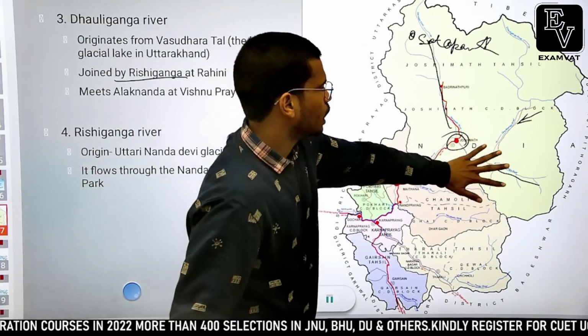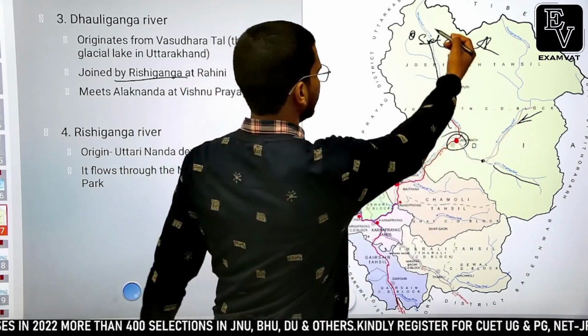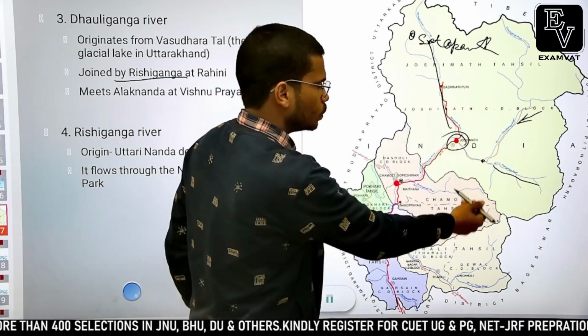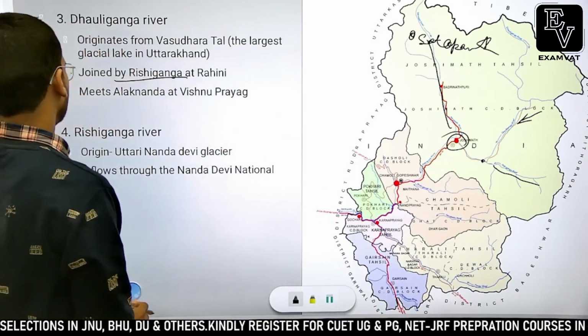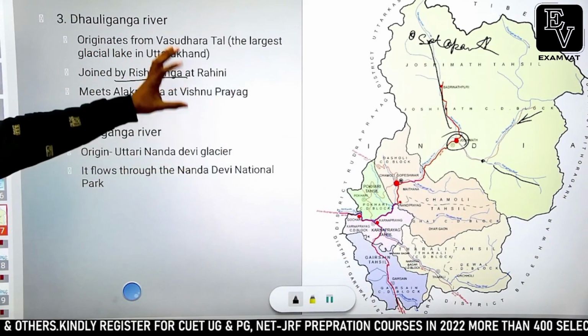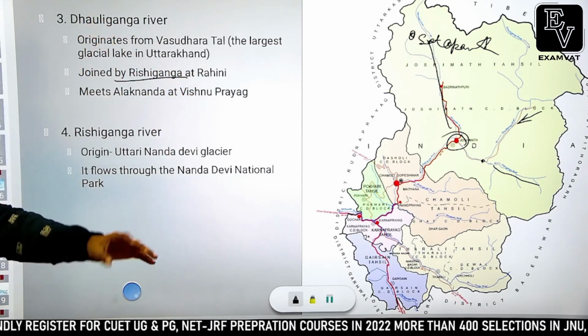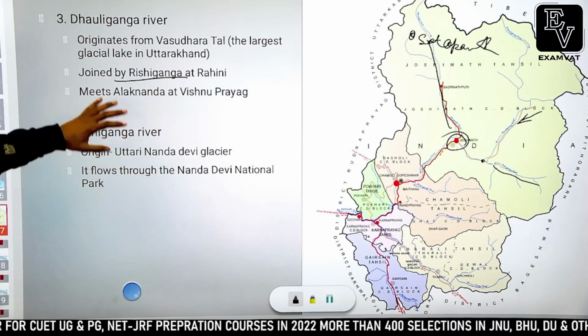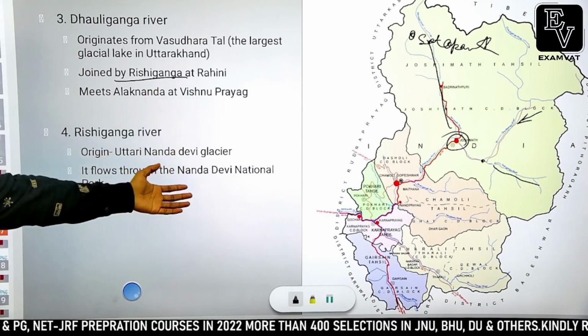Rishi Ganga and Dhauliganga are flowing westward, while Alaknanda river is flowing through a southern course. So these were the important tributaries of Ganga river in the mountains. Now let's jump to the rivers which join Ganga river in plains. Okay, these all are left bank tributaries of Ganga river.